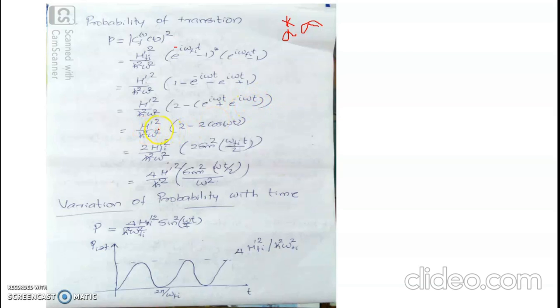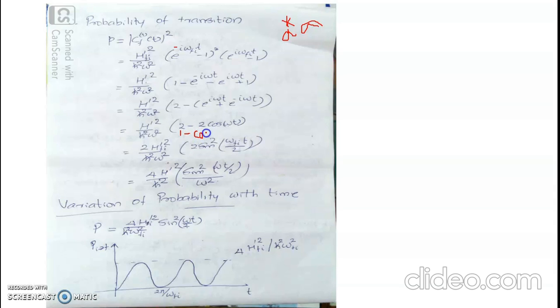So this is equal to h prime square by h cross square omega square into 2 minus, this is of the form e raised to i theta plus e raised to minus i theta. That is 2 cos theta. So this is minus 2 cos of omega t. 2 is taken out: 2 h prime square by h cross square omega square into, once 2 is taken out, 1 remains here and the cos term remains here.